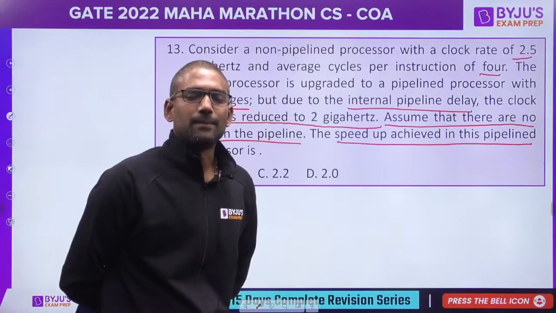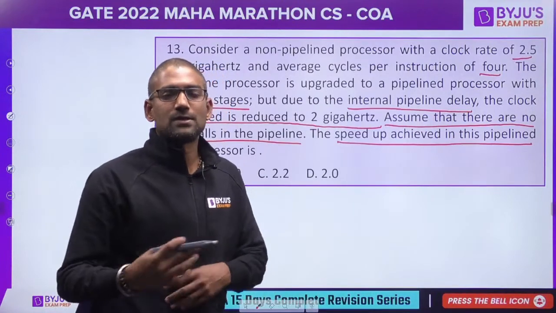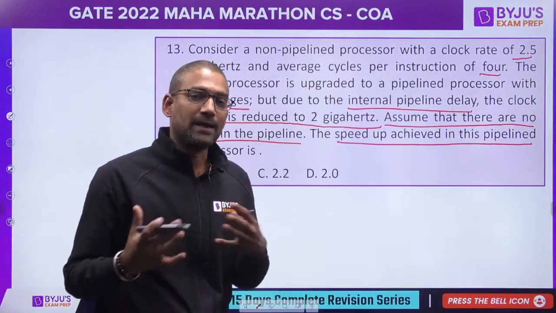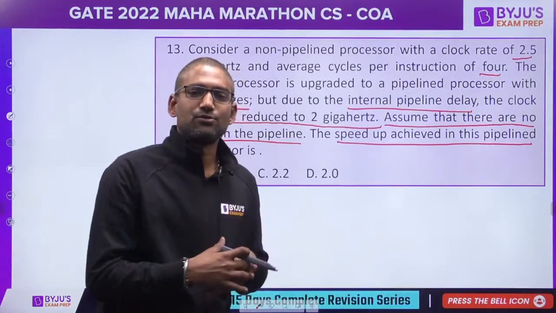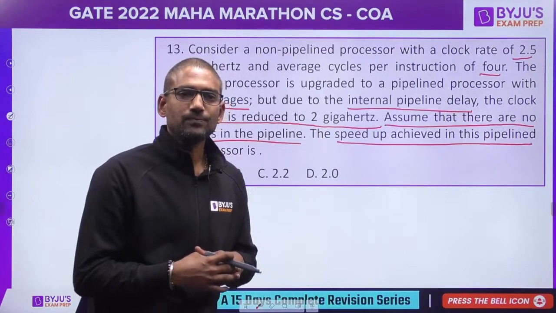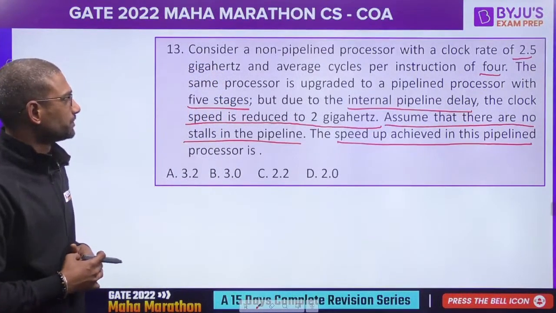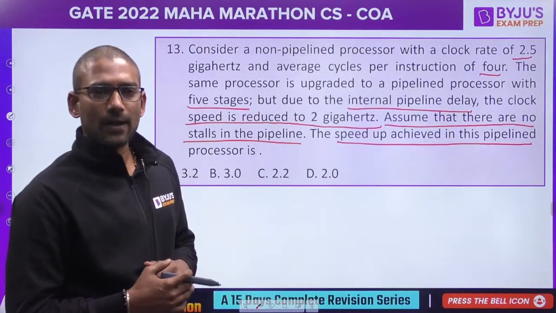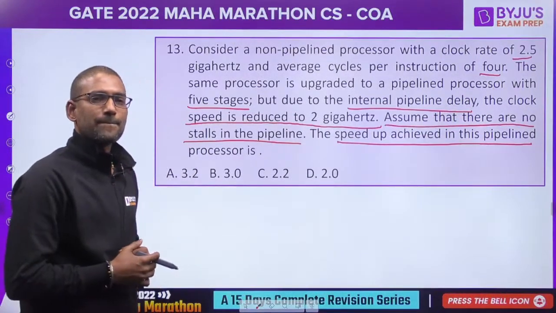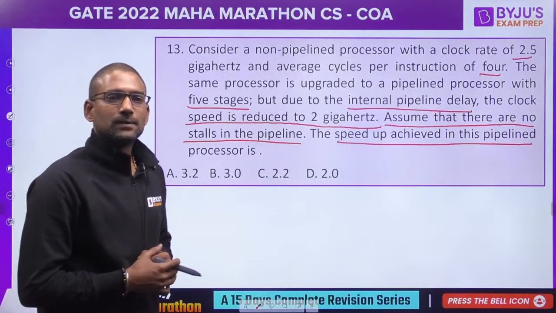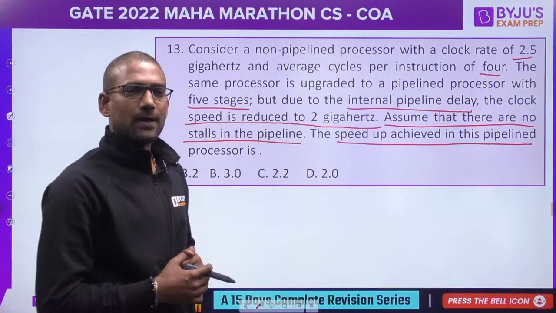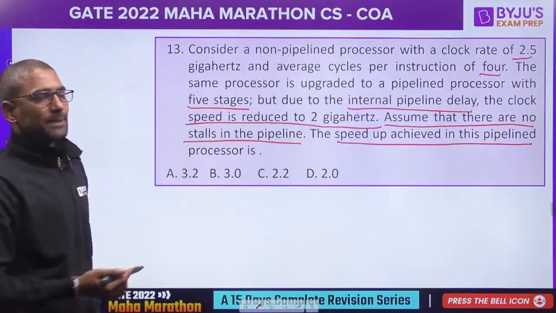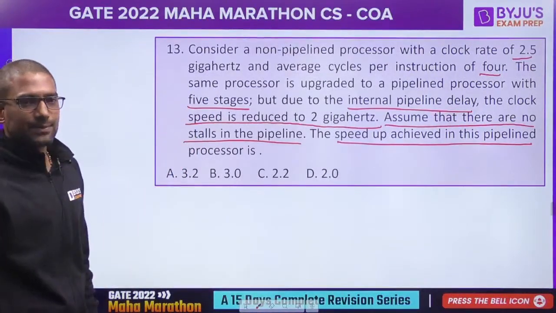So by this time I believe you have got some confidence for COA, some idea what kind of questions you should focus on, right? So 13th, Chandan is giving option A, okay. Keshish, option A, right.